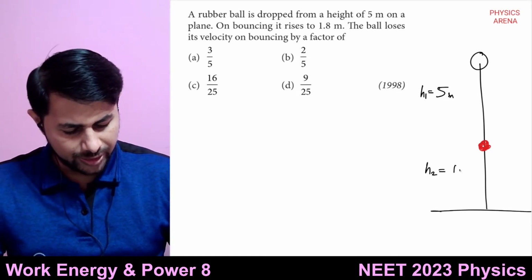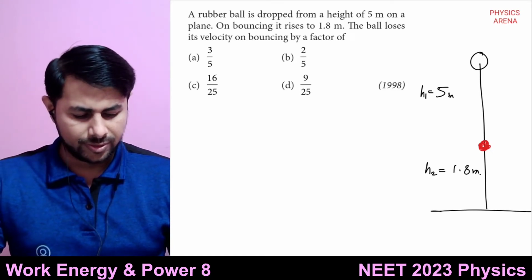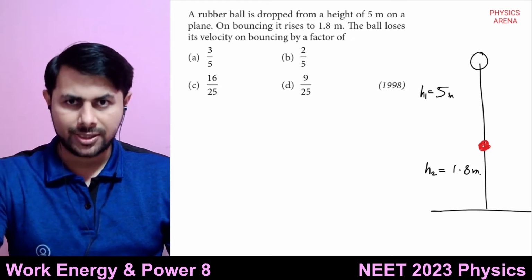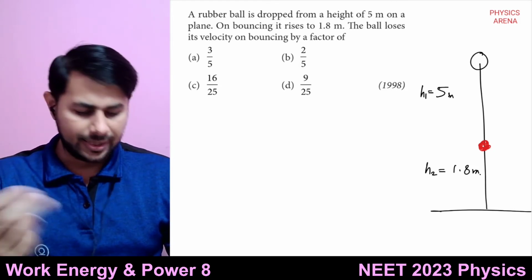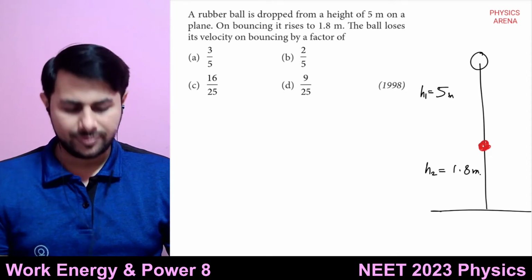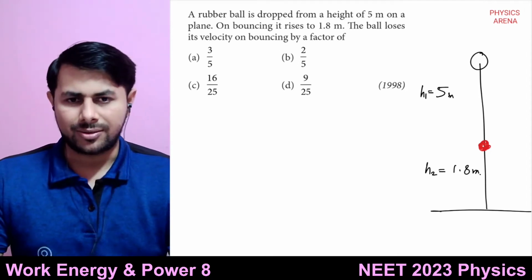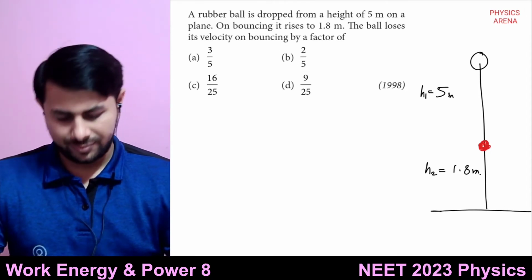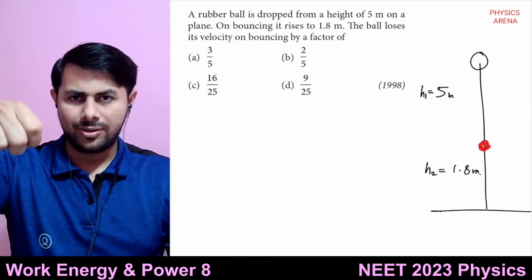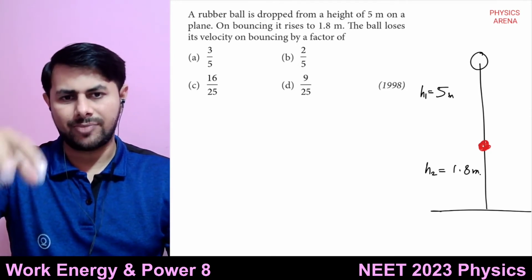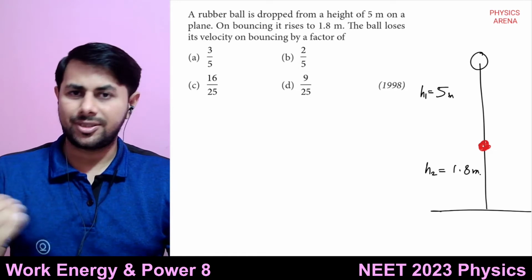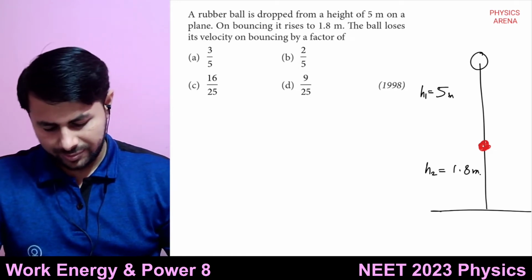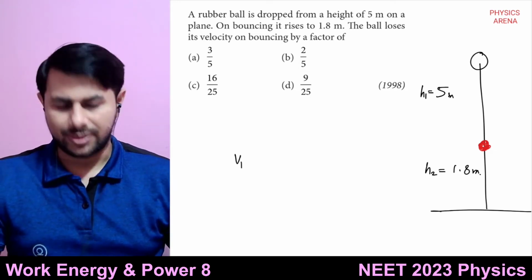So can you tell me with what velocity it will strike and with what velocity it will rebound? I mean, can you tell me the formula for the velocity? If a ball is released from some height, with what velocity does it fall? That's the initial velocity.